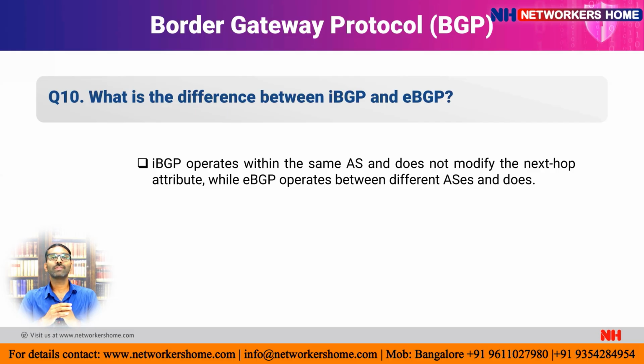As I already said, iBGP works in the same AS, the autonomous system number, and whenever it is sending routing information to neighbors in the same AS, they will not modify the next hop, because that will be received from the external BGP. The same will be given to the internal routers. And when it comes to eBGP, which works between different ASs, it is going to modify the next hop information. So this was about the difference between iBGP and eBGP.